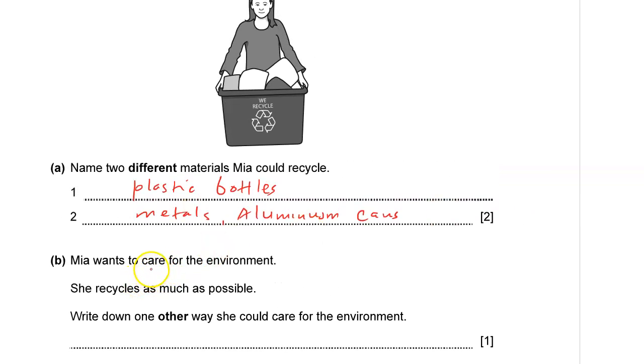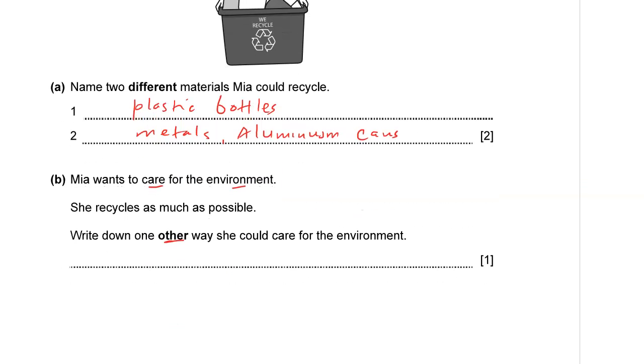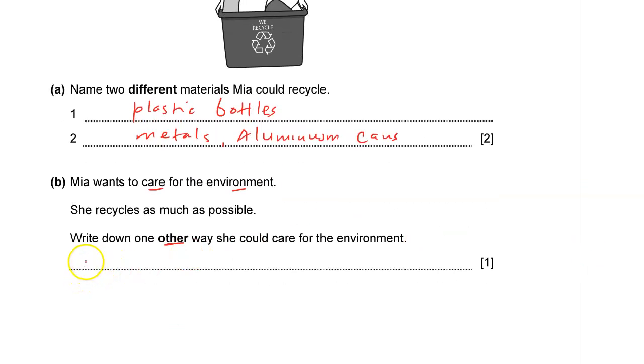Mia wants to care for the environment, which is very good. Each one of us should always be environmentally conscious. She recycles as much as possible. Write down one other way she could care for the environment other than recycling. Of course, Mia could choose to reduce littering. So other than recycling, Mia could choose to reduce wastage.